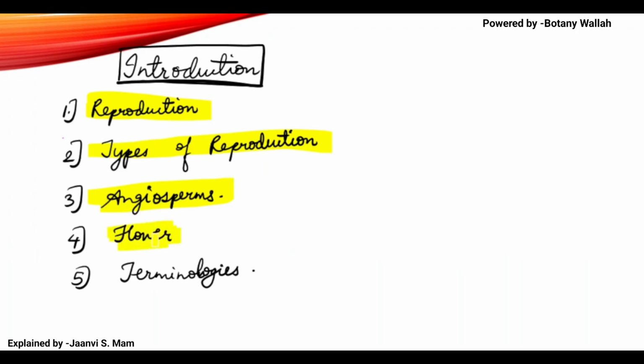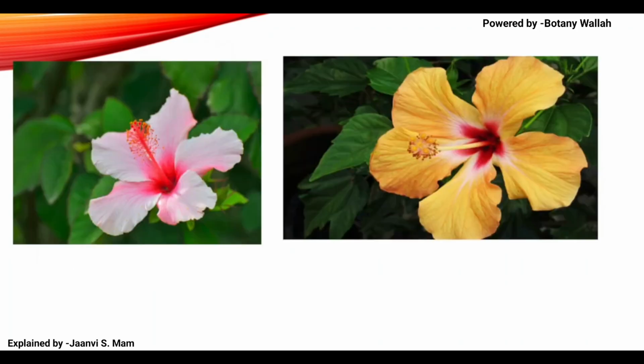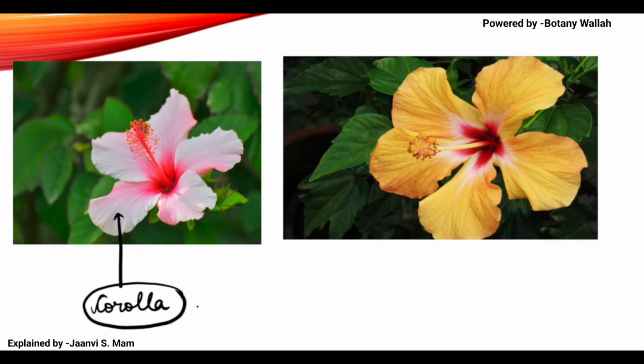We took a little flower. We will move towards the flower more now. This is the hibiscus flower. Let's see the parts of a flower. This is the petal. Petals as a whole are known as corolla, but if I want to know the unit, then the unit is known as petal.